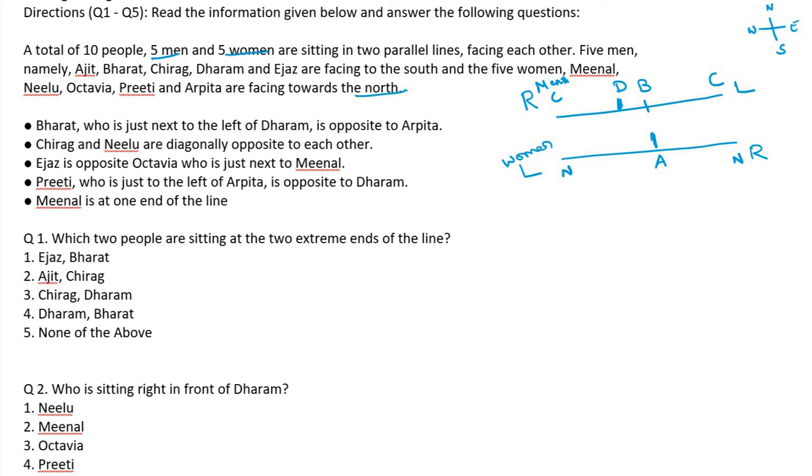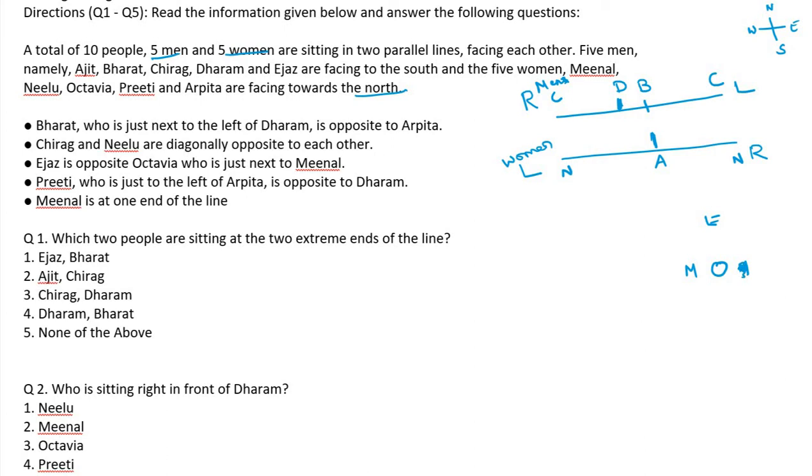Isas is opposite to Activa, who is just next to Meenal. So we don't know where they are; suppose roughly we have to write here. Isas is a boy or girl? Boy. Okay. Isas is opposite to Activa. And who is next to Meenal? Activa is next to Meenal. So Meenal may be here or here. We don't know. Next to, it must be here only. Next to Meenal. Okay, this only.